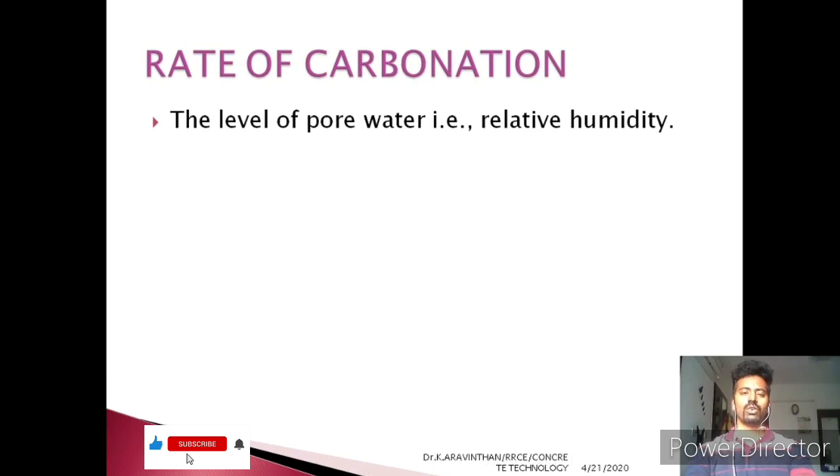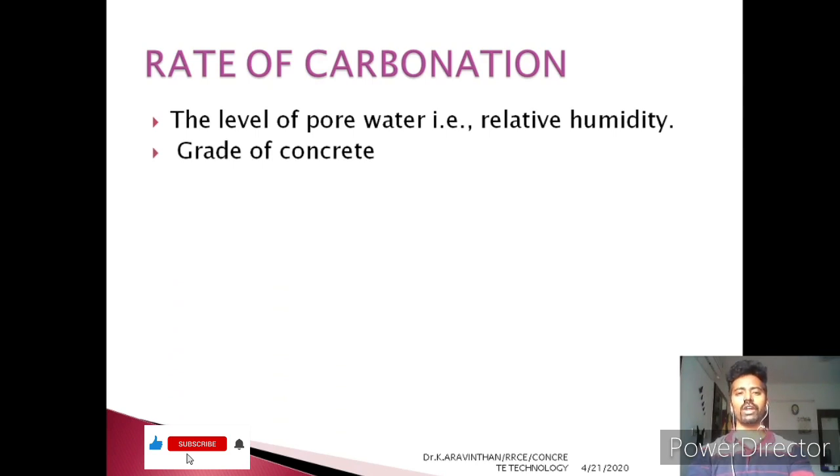This rate also has some attributes towards increasing the carbonation attack. What are the things which increase the rate of carbonation? The first one is the level of pore water. If the free water inside the concrete is more, then the carbon dioxide creates carbonic acid quickly.